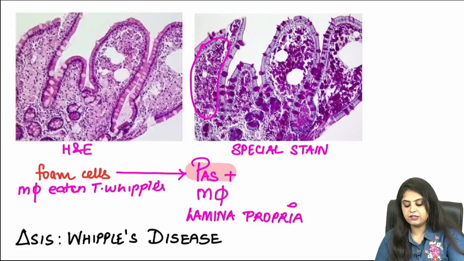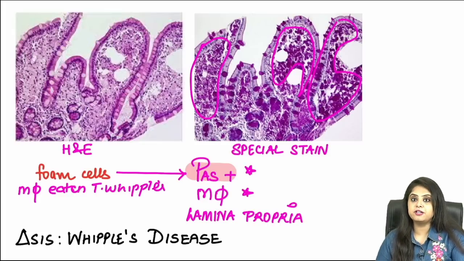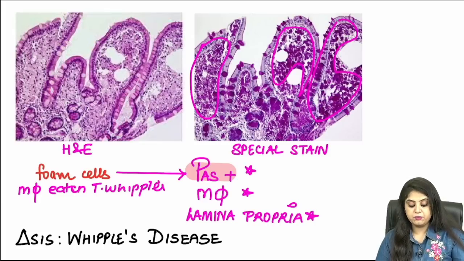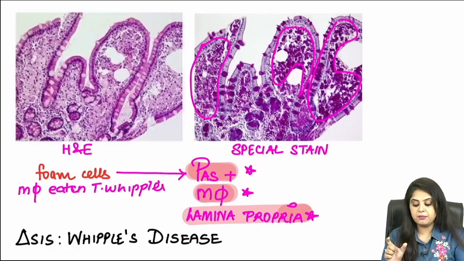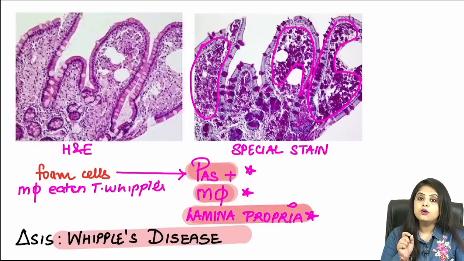If you want to prove that are these foam cells genuinely Tropheryma whipplei, what is the special stain that you'll put? I will be putting PAS, P for pink. Suddenly all those whitish cells have become pinkish in color because I have used a PAS stain. So what cells am I viewing? I'm viewing the macrophages, and in which layer? Lamina propria. Every word is important. PAS-positive macrophages in the lamina propria makes a diagnosis of Whipple's disease.